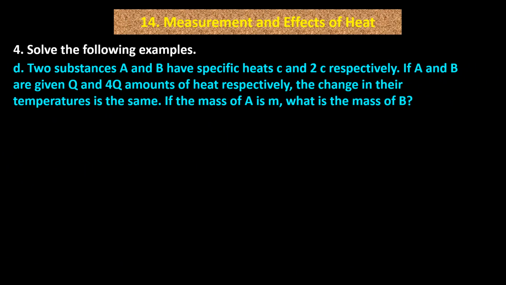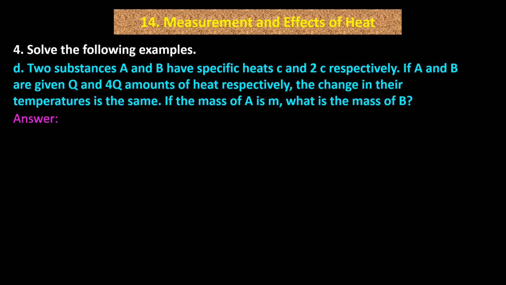D. Two substances A and B have specific heats C and 2C respectively. If A and B are given Q and 4Q amounts of heat respectively, the change in their temperatures is the same if the mass of A is m. What is the mass of B?